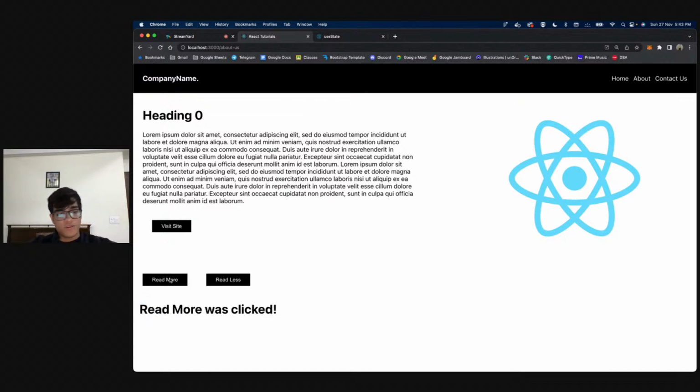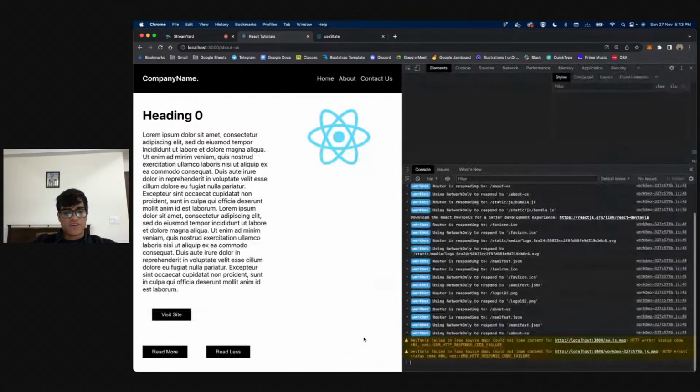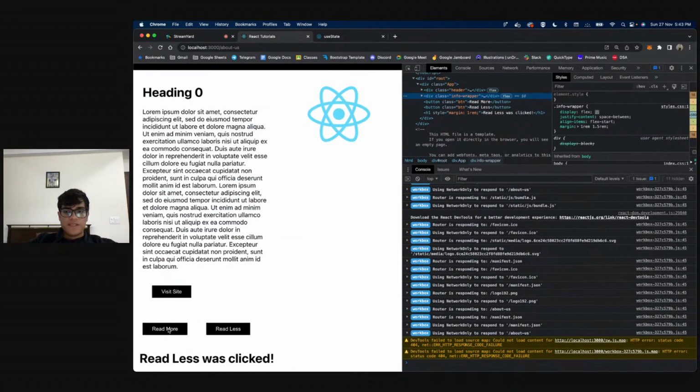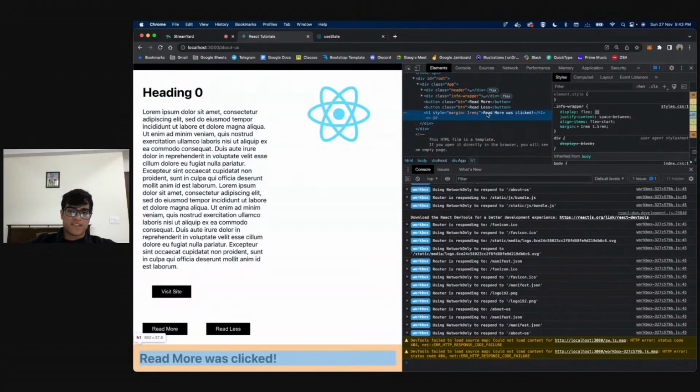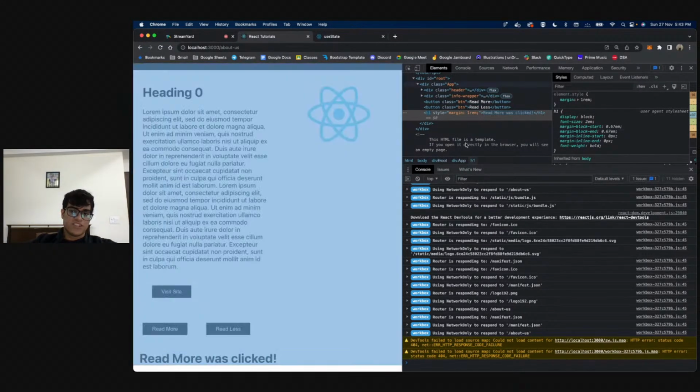On clicking on read more, I'm setting the value again. On clicking on read less, I'm setting the value again. And I can keep doing this as many times as I want to. I can keep on clicking on both the buttons. And in terms of code, if I show it to you, just notice this part. If I click on read less, that changes again. If I click on this, this changes again.